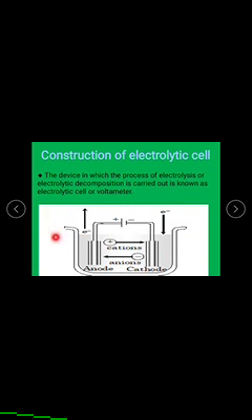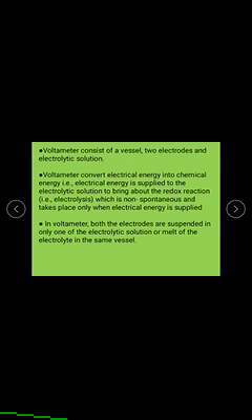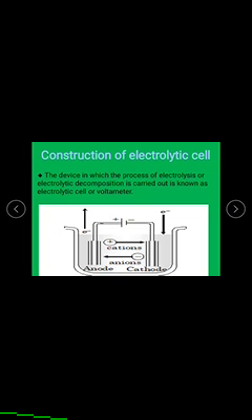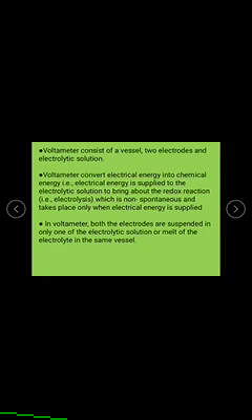In this kind of voltameter, the electrolysis process is carried out. The voltameter consists of a vessel, two electrodes, and one electrolytic solution.